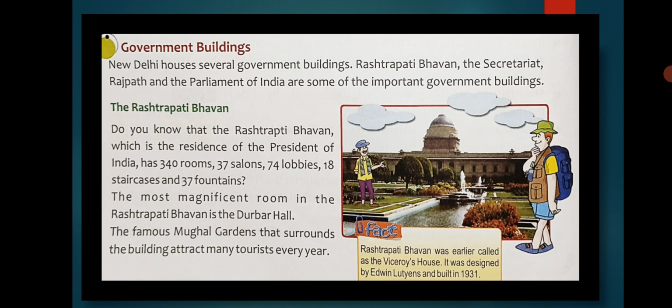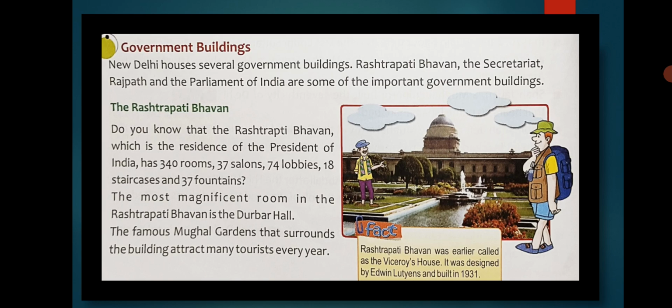It has 340 rooms. It is so large. Many of you might have visited New Delhi and visited this Rashtrapati Bhavan also. So it has 340 rooms, 37 saloons, 74 lobbies, 18 staircases and 37 fountains in it. So big and beautiful. The most magnificent room in the Rashtrapati Bhavan is the Darbar Hall.